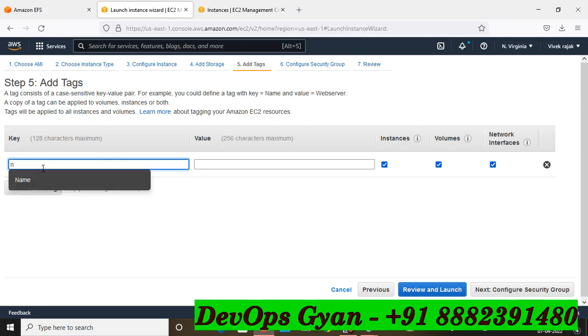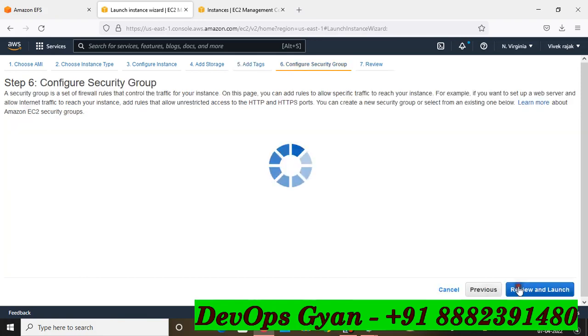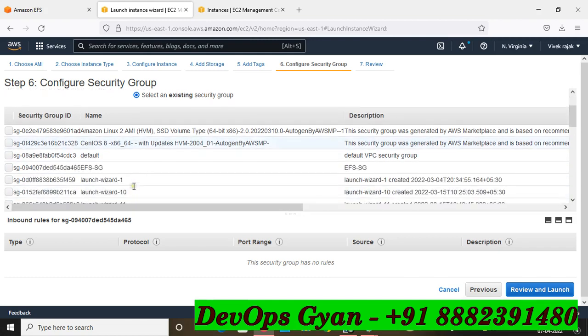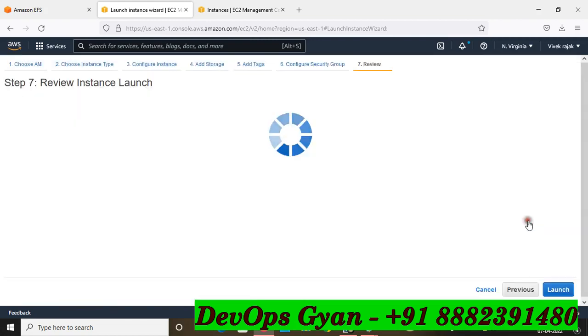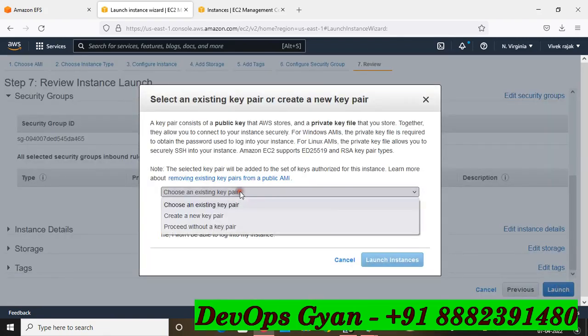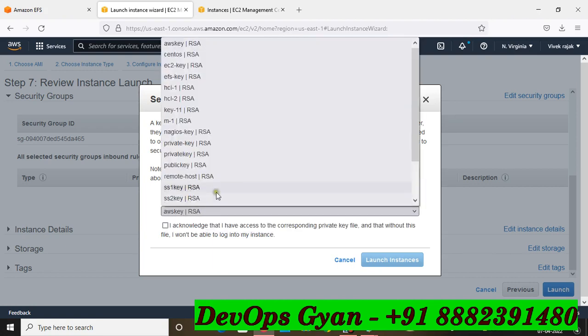So this is 1b. So I have selected this and go to launch, and give the name here, EFS-2, and launch configuration. Now friends, you will have to select the security group, the existing group, and this is the EFS security group, and launch and launch. You can take a new or existing key pair, so you can select your EFS key, click and launch.